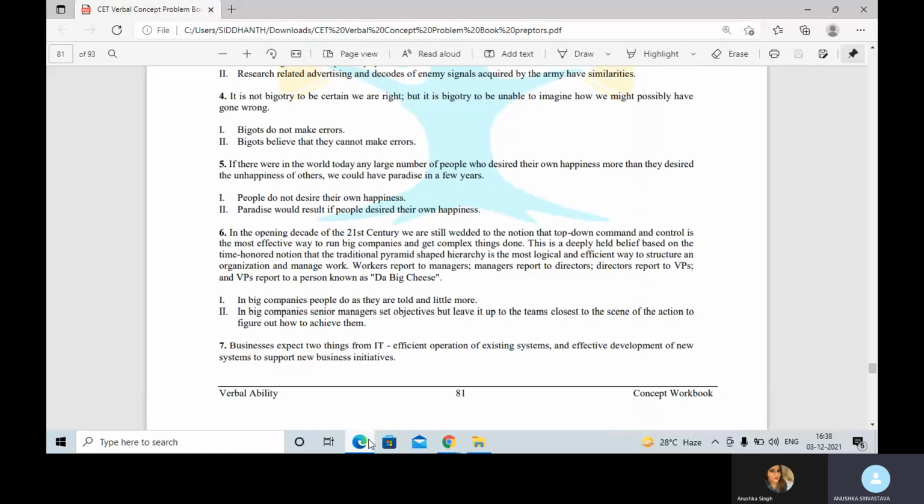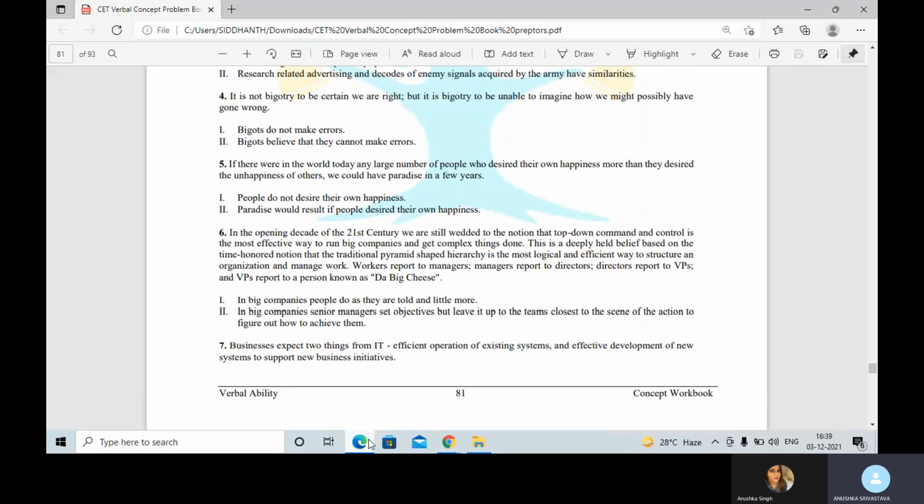Fifth says, if there were in the world today any large number of people who desire their own happiness more than they desire the unhappiness of others, we could have a paradise in a few years. We're talking about people desiring their own happiness vis-a-vis desiring the unhappiness of others. So if they would desire their own happiness, then we could have a paradise, is what they say. First, people do not desire their own happiness. Second, paradise would result if people desire their own happiness.